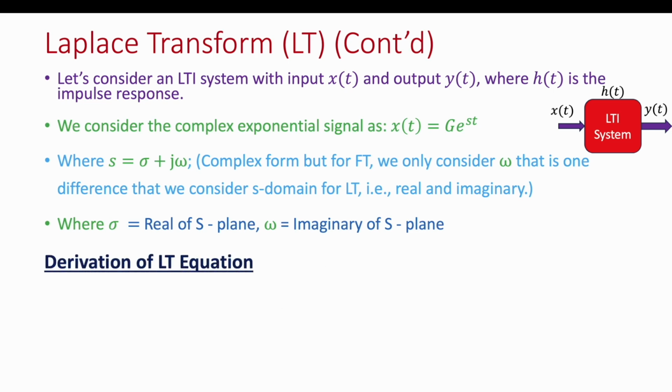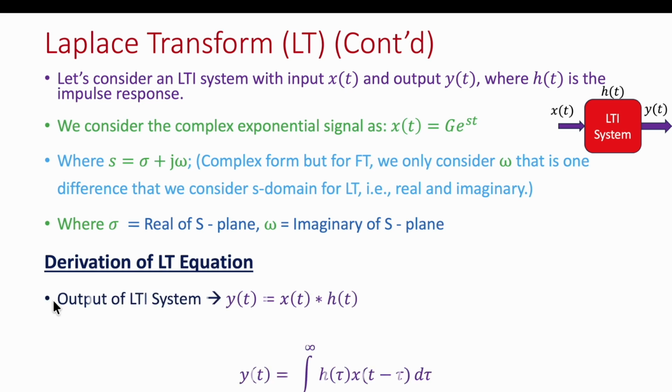Now next we will derive the equation for the Laplace transform.